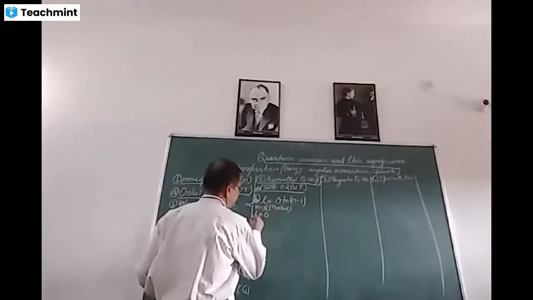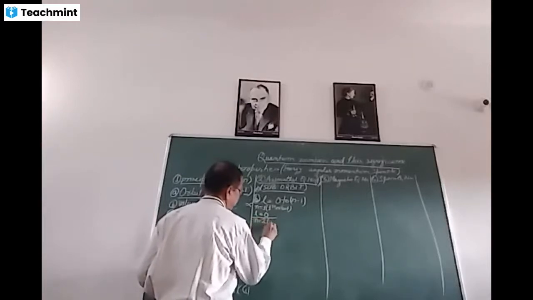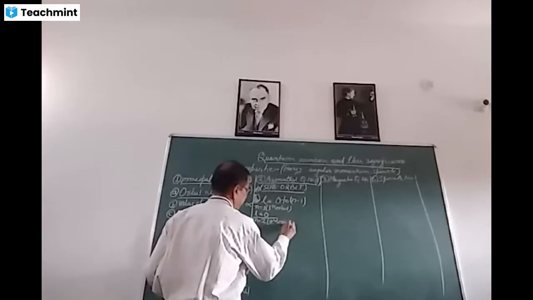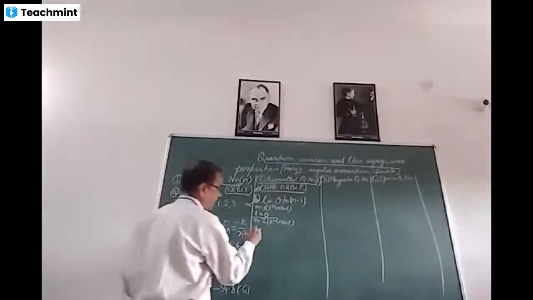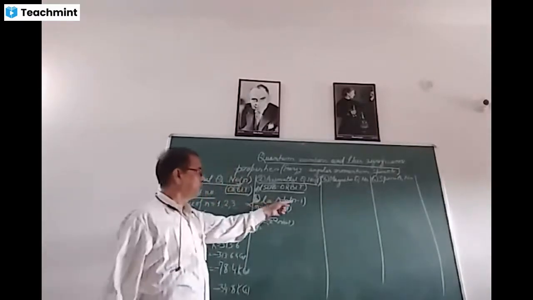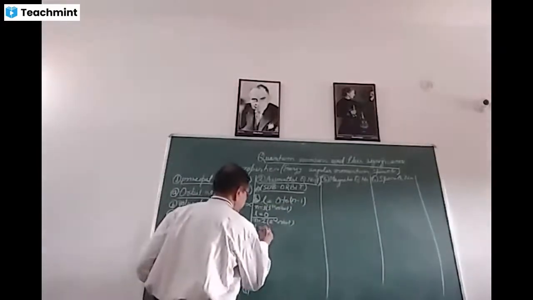Similarly, for n is equal to 2, that is for second orbit, the value of L will be equal to 0 to 2 minus 1, that is 0 to 1, that is 0 and 1.